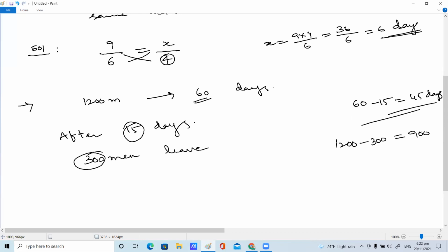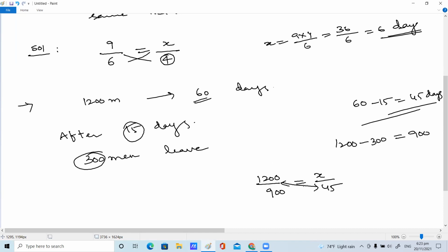Now you have to frame your equation. 1200 upon 900 is equal to x by 45. Come on, children, find the value of x. Just multiply these two and divide with 900.